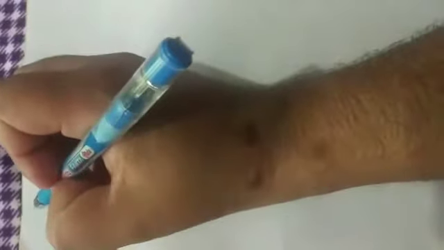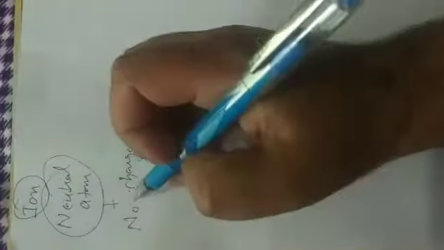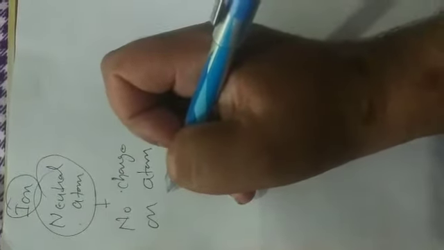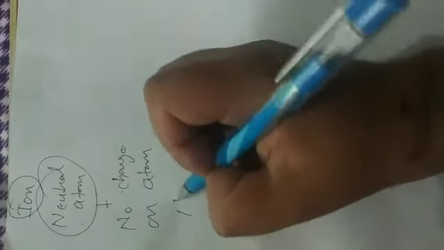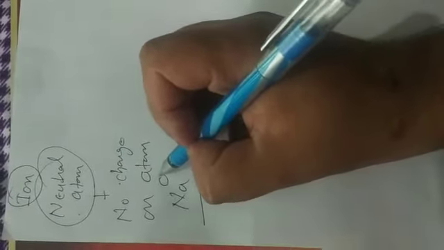Now the topic of ion. Ion means, suppose there is a neutral atom. Neutral atom means no charge on the atom. No charge means no negative charge and no positive charge. Suppose a sodium atom, which has no charge, zero charge, is called a neutral atom.